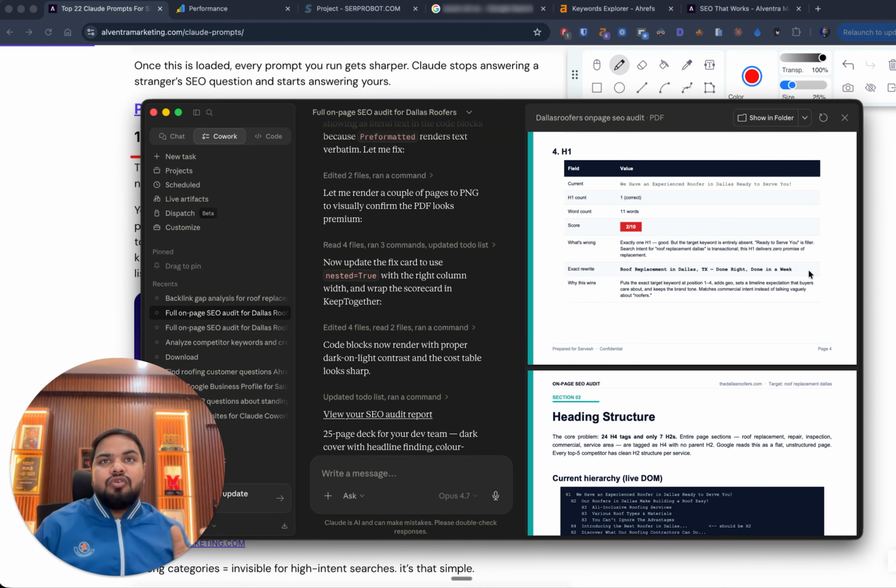So that is also one more difference with, let's say, using ChatGPT. It will tell you, yes, these are the things that logically you should have, like your meta title should be right, your H1 tag should be right, but what it should be as compared to your competitors, that is something it may not be able to tell you then and there. But Claude, with all of the context that we have given it, the brain that we have created in Claude, will give you that data so much better and so much more related to your niche.